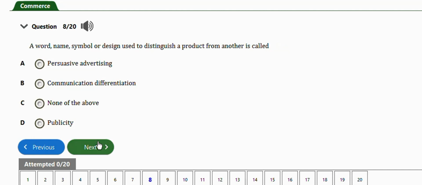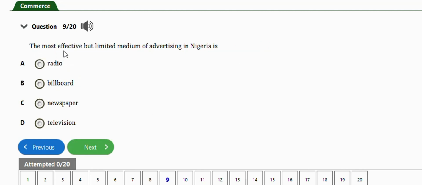Next question, this one says, a word, name, symbol, or design used to distinguish a product from another is called trademark. Option B. Take note of this question guys, very important. Next question, this one says, the most effective but limited medium of advertising in Nigeria is, we have radio, billboard, newspaper, television. Right answer is option A, radio.